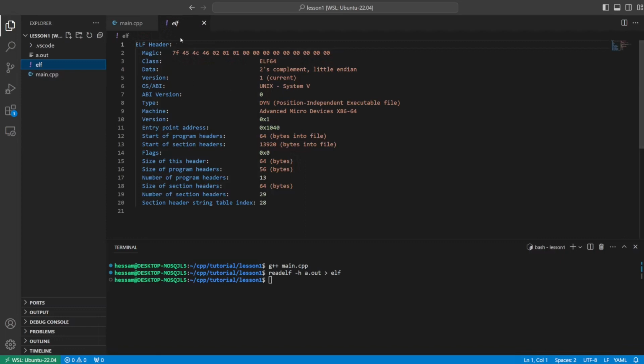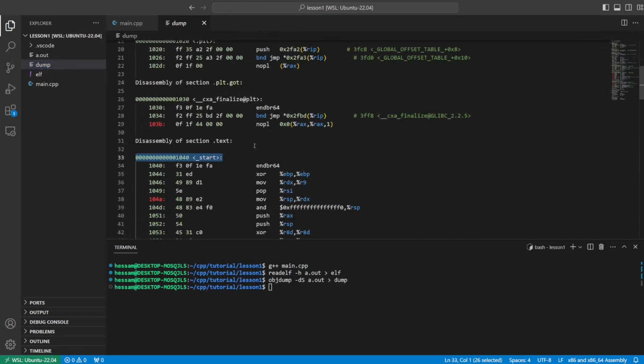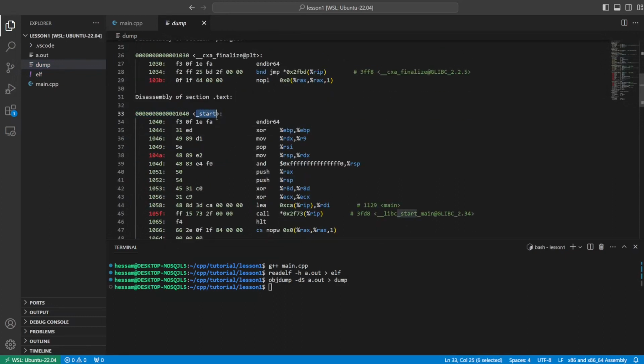And if you look at this, we see that the header is dissected for us, and the entry point of our program is 1040 hex. Now the next step is we want to look at the assembly of our code and see what this address is. Is it the start of our main function or not? Now I can disassemble my code with the help of the objdump command. Flag -d does the disassembling. I want to intermix it with my code, so capital S, and I just dump it inside another file. If I have a look at this and address 1040 hex, I see that it's not the start of main, but a function named _start.